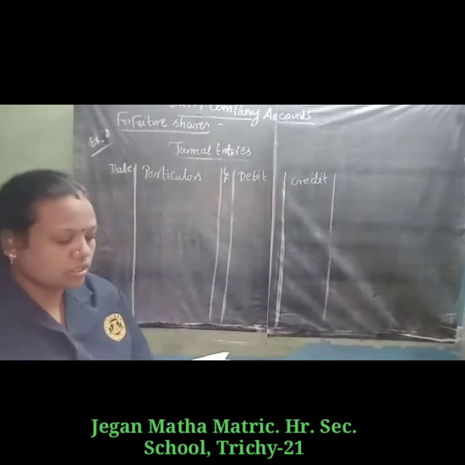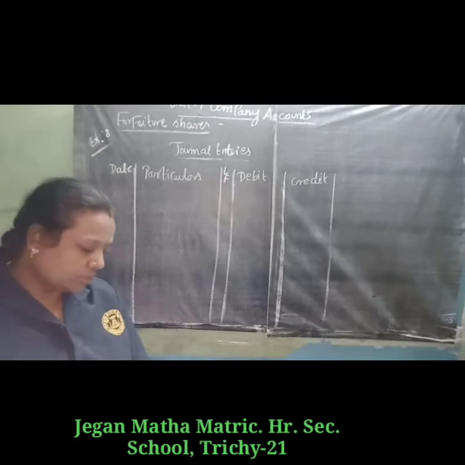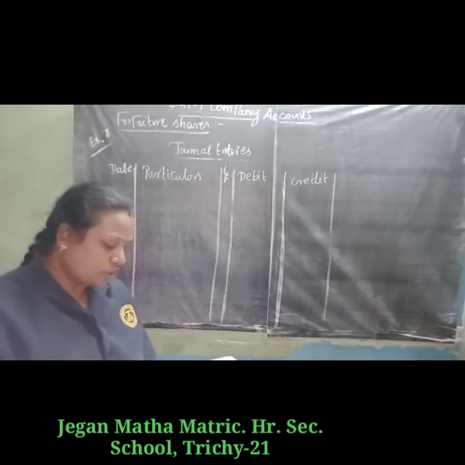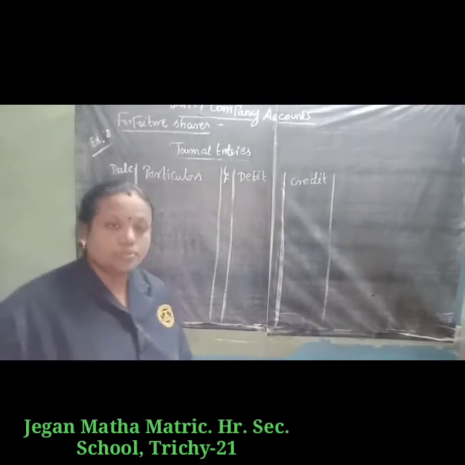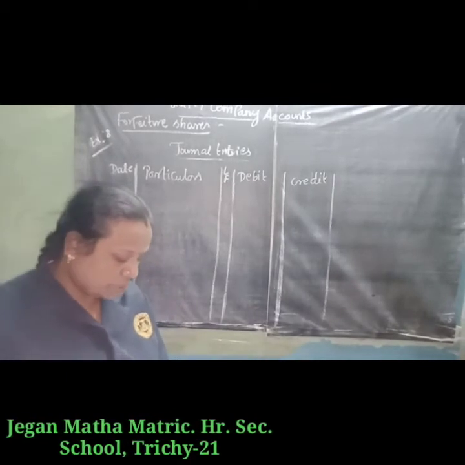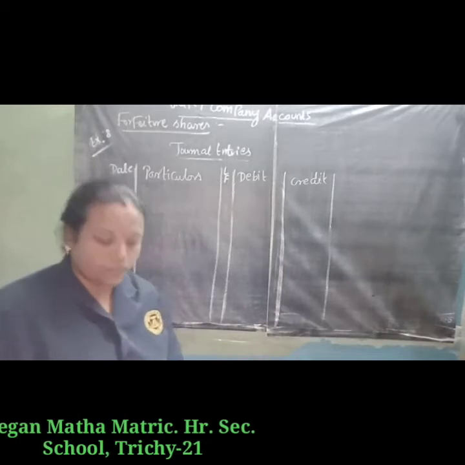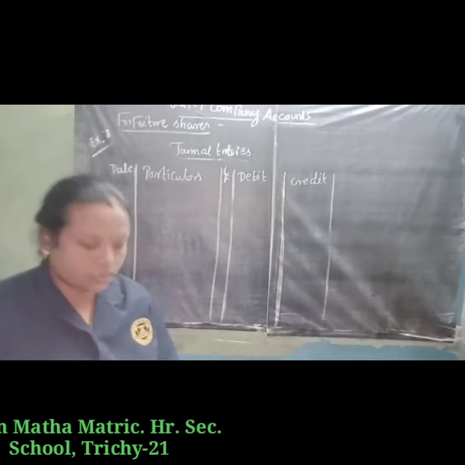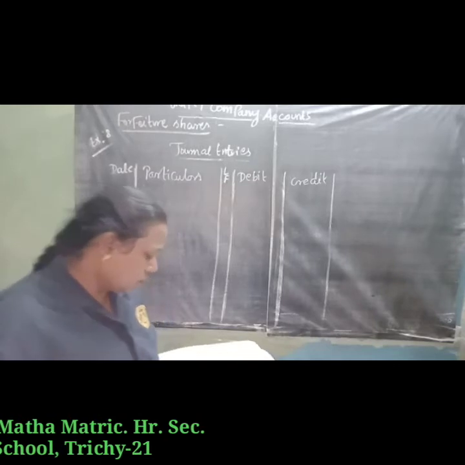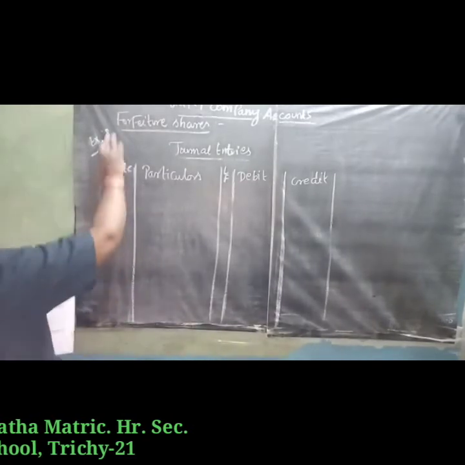Next, Illustration 9. Muthu was holding 20 equity shares of 10 rupees each, on which he paid 2 rupees on application, but could not pay the 3 rupees on allotment and the first call. The director forfeited the shares after the first call. Give the journal entries. How do we write the journal entries now?